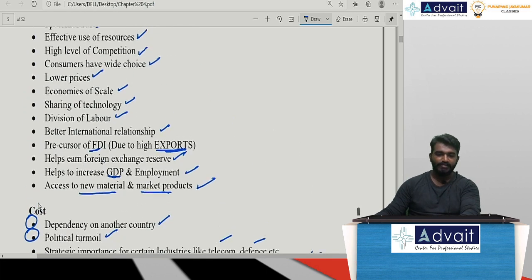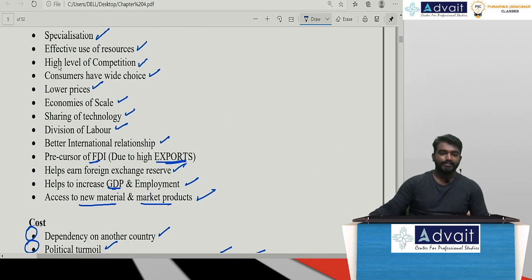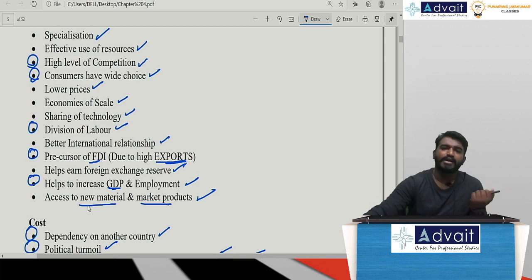Sir, when I come to the advantages, technical points: sir, high level of competition, sir, because of which consumers have a wide range of choice, sir. Sir, division of labor, sir. Sir, precursor to FDI, sir. GDP and employment opportunity, sir. These are the important technical points which you can remember. It is just the easiest thing wherein you can remember it with ease.